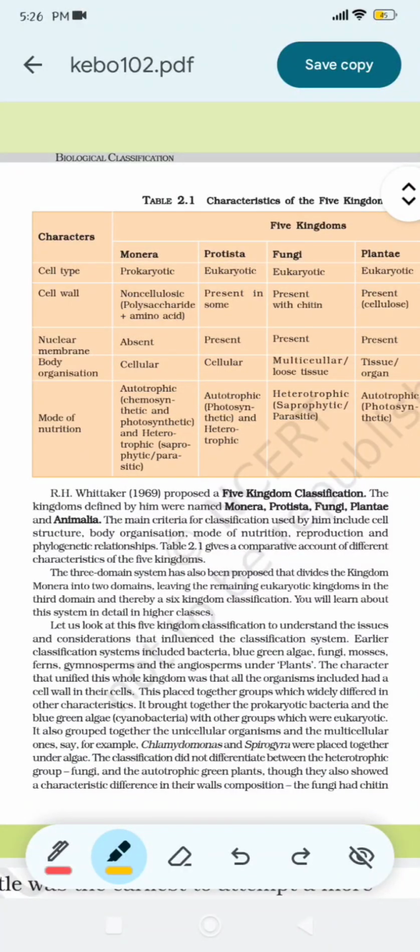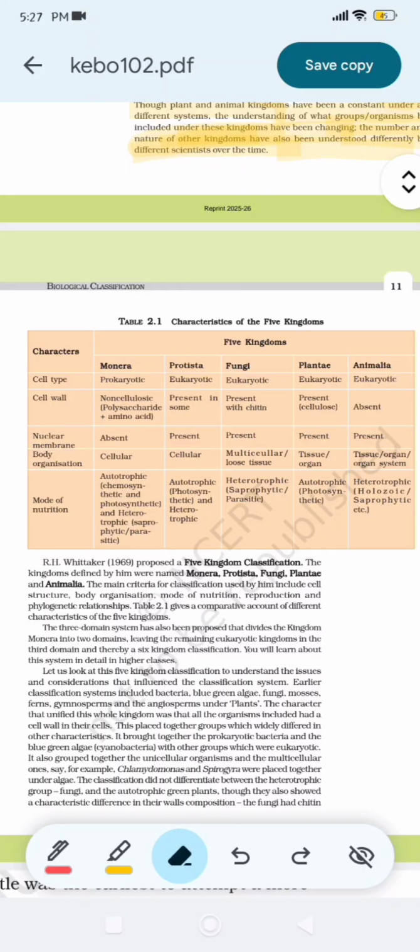R. H. Whittaker, in 1969, proposed a five-kingdom classification. The kingdoms defined by him were named Monera, Protista, Fungi, Plantae, and Animalia. The main criteria for classification used by him include cell structure, body organization, mode of nutrition, reproduction, and phylogenetic relationship. Table 2.1 gives a comparative account of different characteristics of the five kingdoms. Table 2.1 is discussed by me in short.